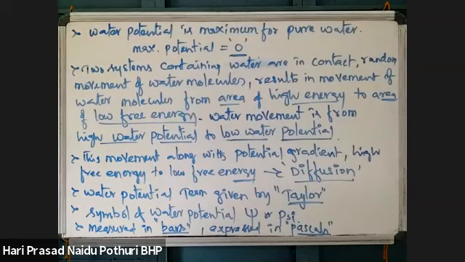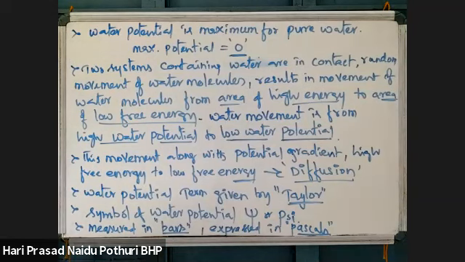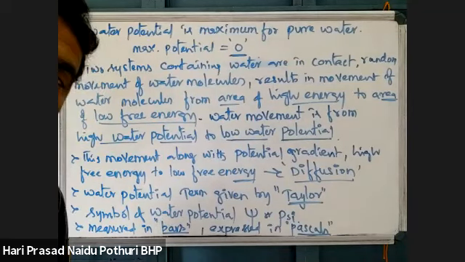What is bar? A pressure unit. Pressure is expressed in terms of bar, right? What is a bar? 10 power 5 Pascals is equal to 1 bar, which is about 1 atmospheric pressure. 10 power 2 Pascals means 1 millibar.